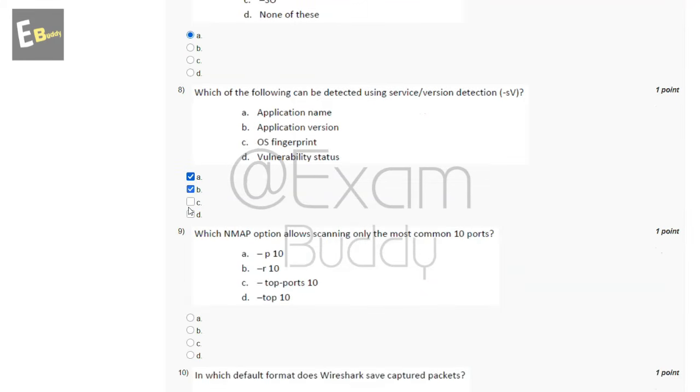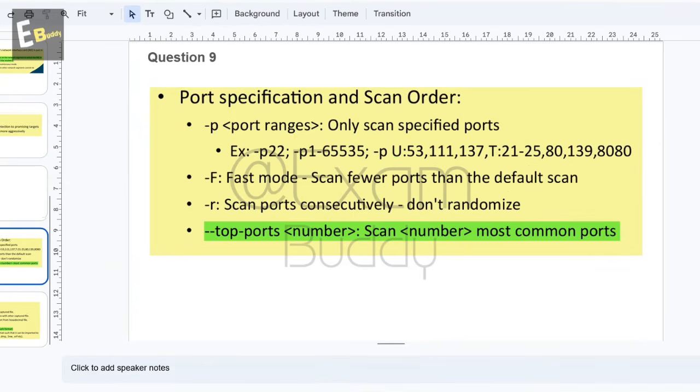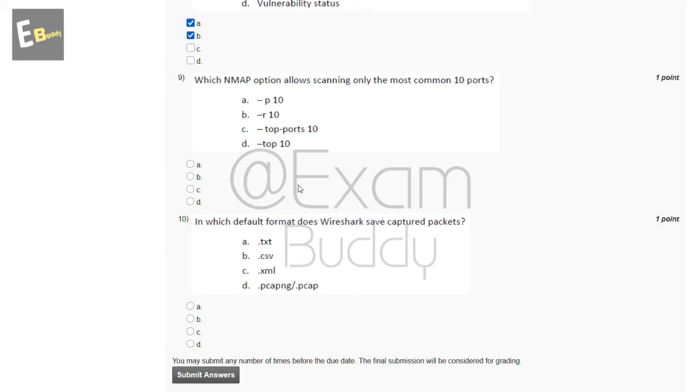Now the ninth question is: which Nmap option allows scanning only the most common 10 ports? So these are the options, and now let's check the answer of our ninth question. Port specification and scan order: --top-ports number scans the number most common ports. So the answer of our ninth question is C.